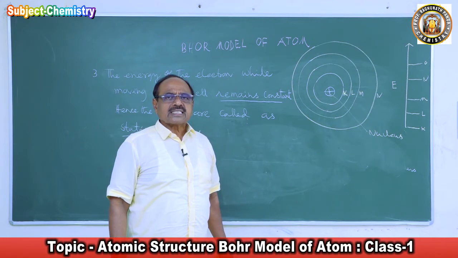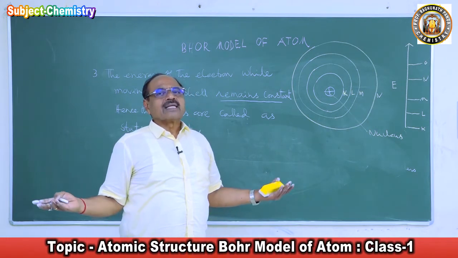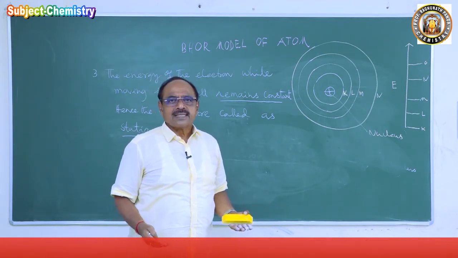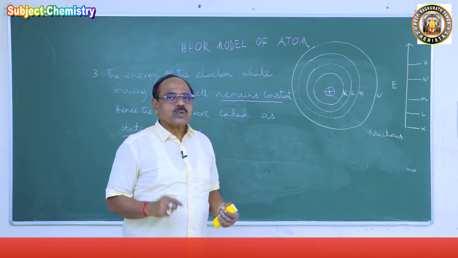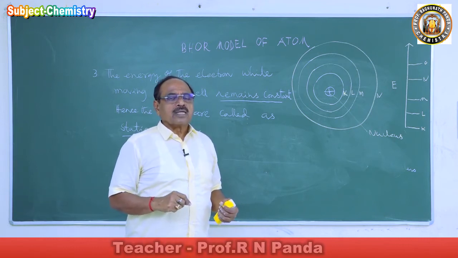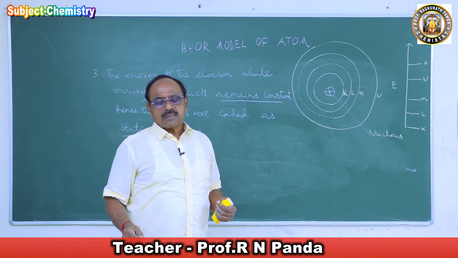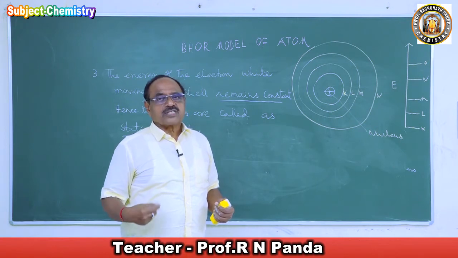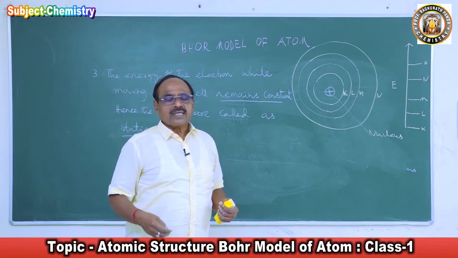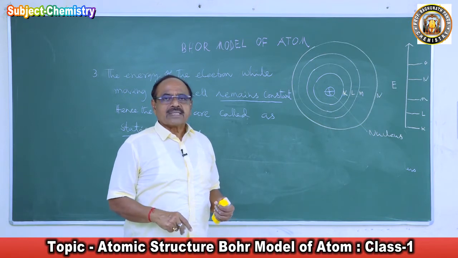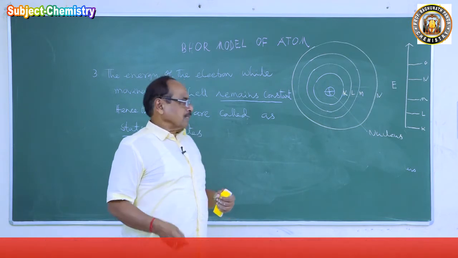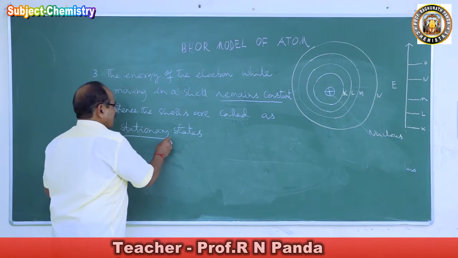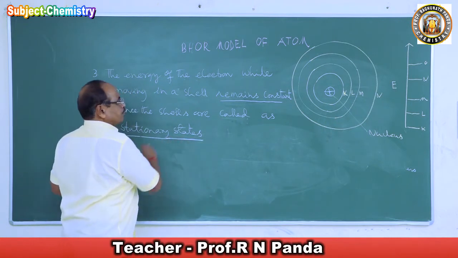If it moves in a cell, in that cell the energy of the electron will remain constant. So this is the way he has imposed restrictions in order to overcome the objections raised under the fourth module of atom, upon the electron and upon the cells. So the cells are called stationary states.